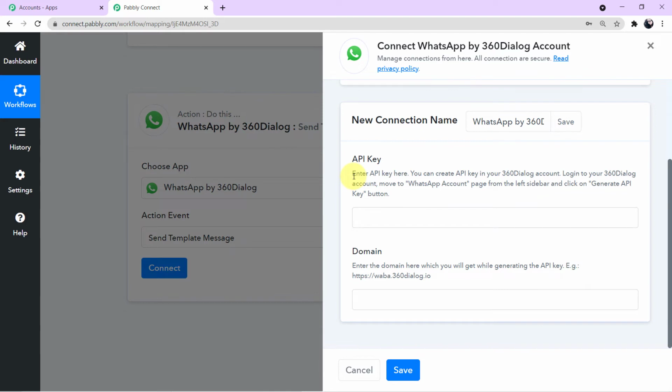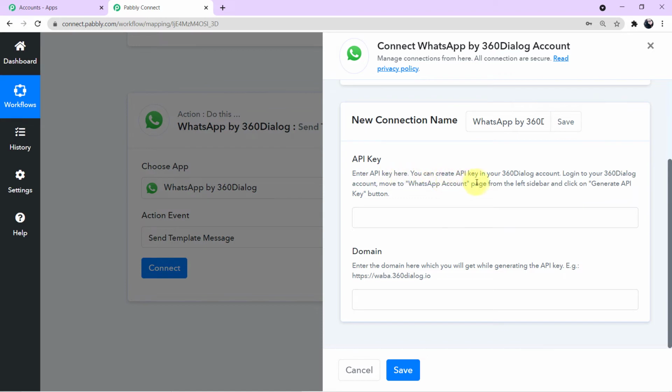Guys, reading the description is very important, the instructions. Why? Because if you read the instructions, you need not follow any other tutorial. You can simply read the instruction and follow where it will find you the value. Okay, here it is written: enter API key.